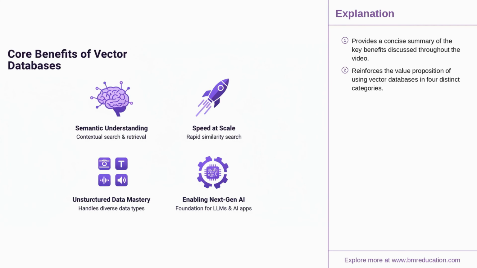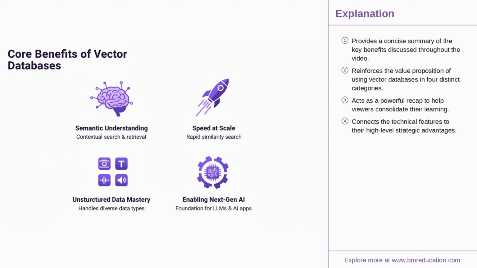Let's summarize the incredible advantages vector databases bring to the table. First, they provide true semantic understanding, moving beyond keywords to grasp intent. Second, they offer extreme speed at scale, making searching billions of items possible in milliseconds. Third, they master unstructured data, turning images, audio, and text into searchable assets. Finally, they unlock next-gen AI applications like RAG and real-time recommendations, which were previously impractical.